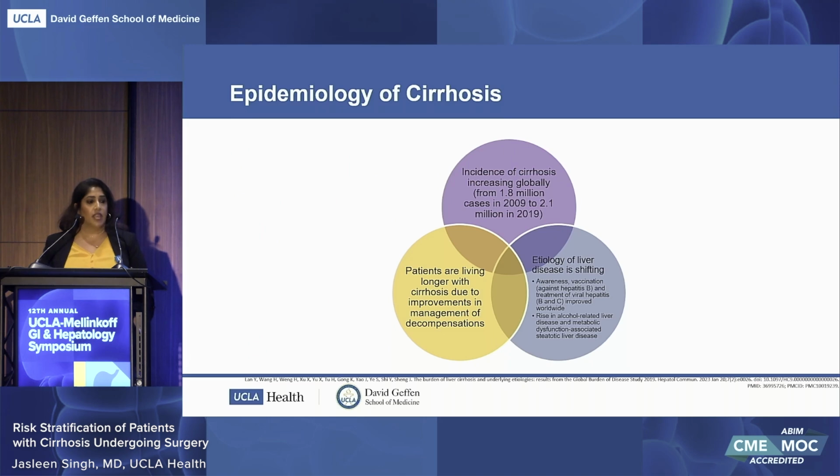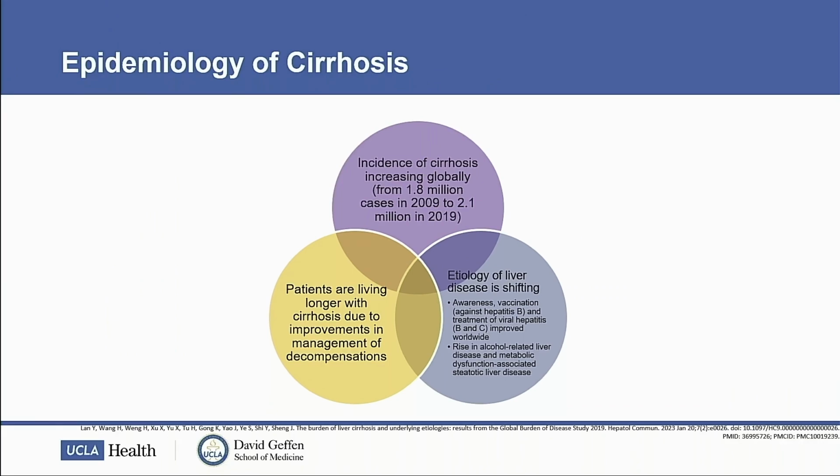may require. So in terms of epidemiology of cirrhosis, worldwide, the incidence of cirrhosis is increasing. In 2009, there were 1.8 million incident cases of cirrhosis worldwide, which increased to 2.1 million globally in 2019.